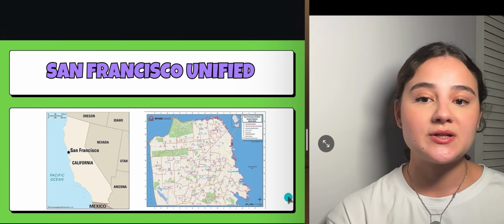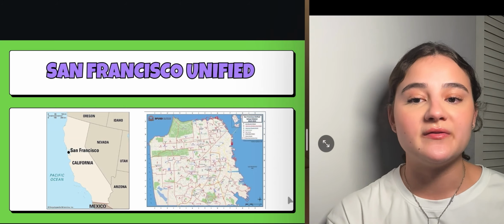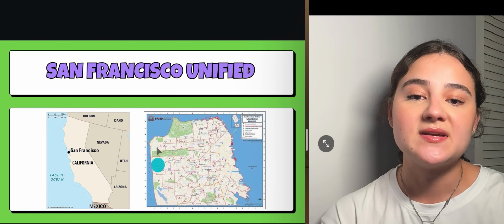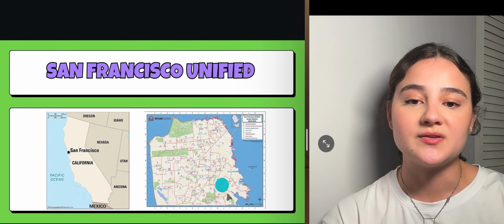The first district I analyzed is going to be San Francisco Unified School District. This is going to be in Northern California, and you can see here their diagram of their school district map.